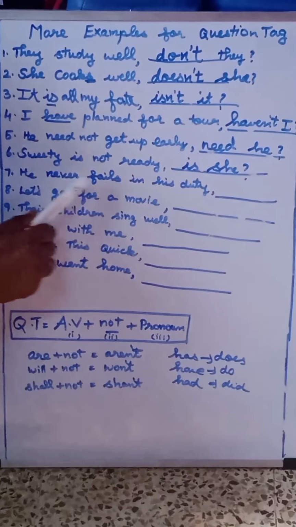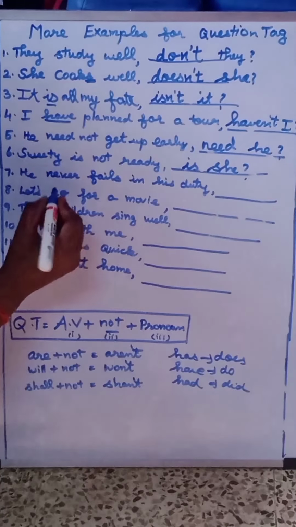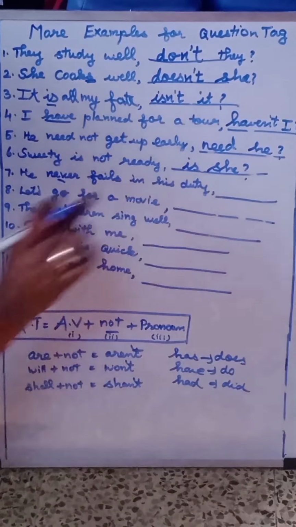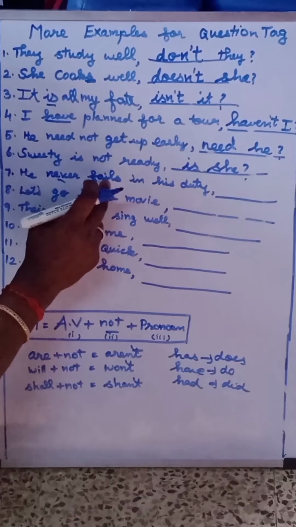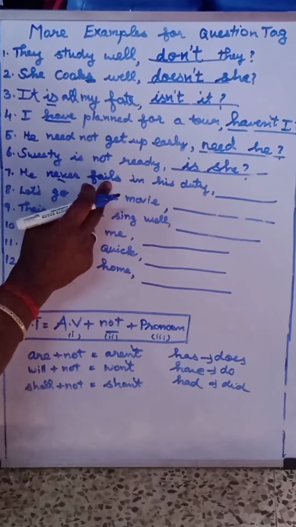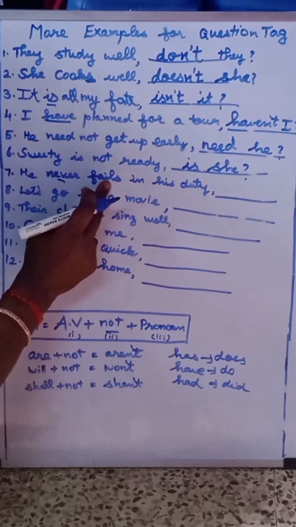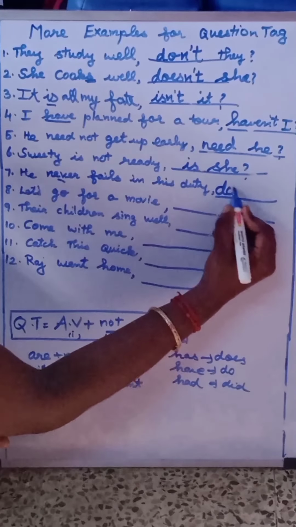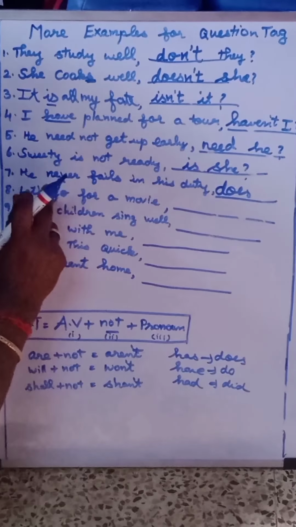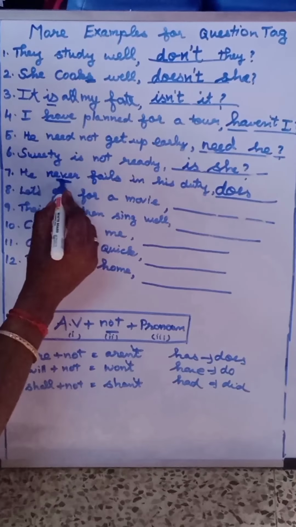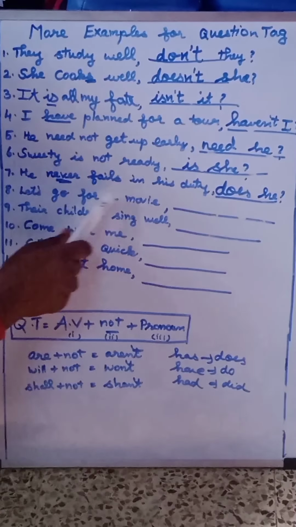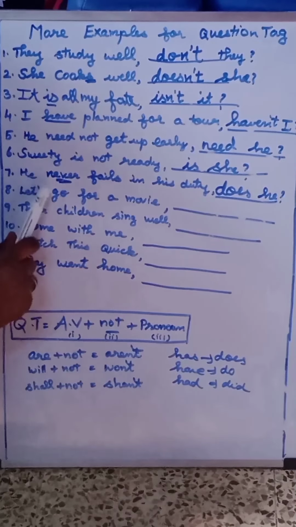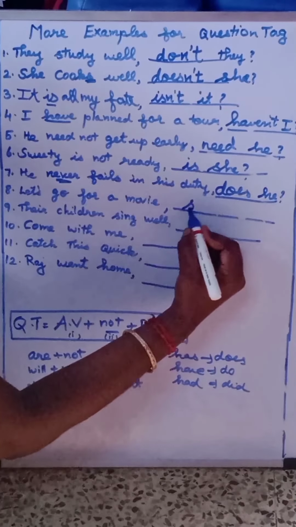Next, he never fails in his duty. Here negative word is never. So, in the tag not will not be present. Now, consider the main verb fails, because step 1 is to find the auxiliary verb. In this verb fails, what is the primary auxiliary? Hidden does. So, does. Should we put not? No, because never is a negative word. So, not will not come. Does he? Next, let's go for a movie. Always the sentence which starts with let's will have a tag shall we.